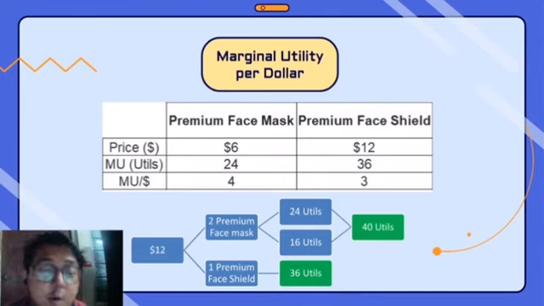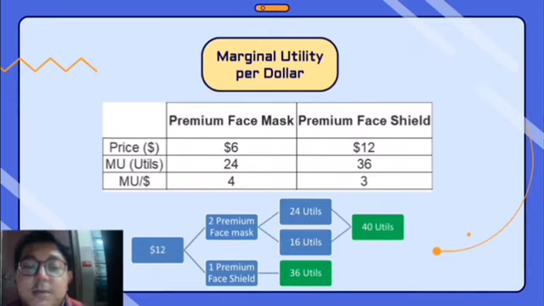Our friend just now, Muhammad Otai, wants to increase his safety during this COVID-19 pandemic. So he wants to buy a premium face mask or a premium face shield using his only $12. From the first look, we may consider the premium face shield the best choice to fully use his money and his satisfaction, because the marginal utility for the premium face shield is 36, as you can see. But it is not actually, because the price is different. When we do the calculation, the marginal utility per dollar for the premium face mask is 4, and the premium face shield has a marginal utility of 3.